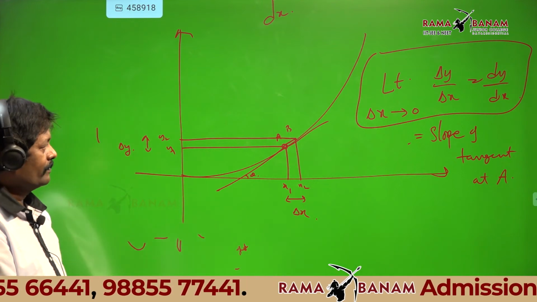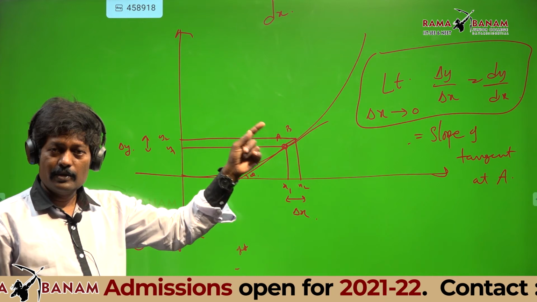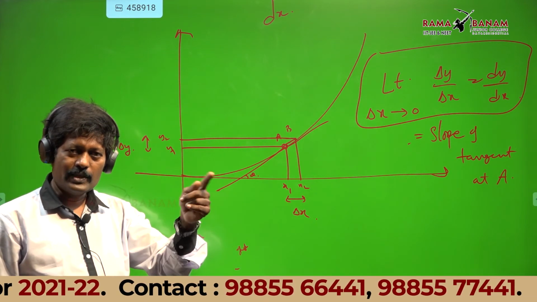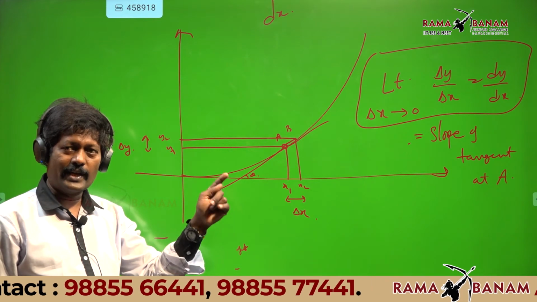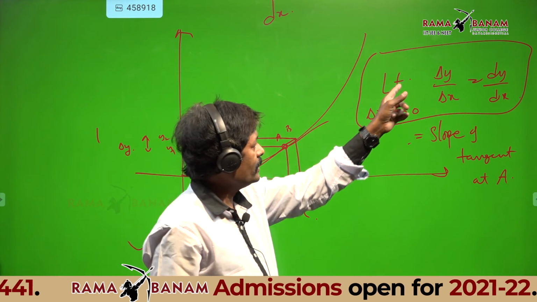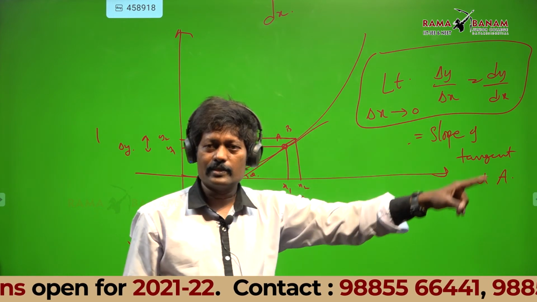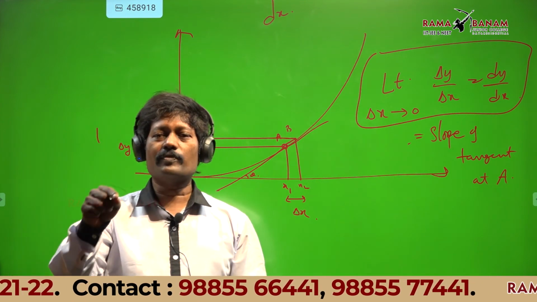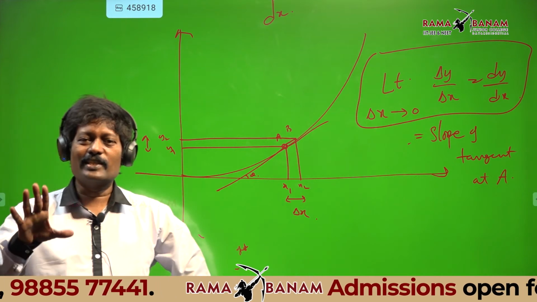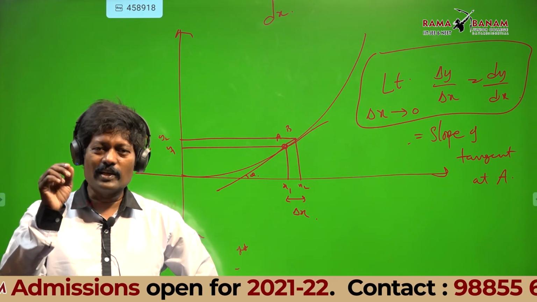Now I am repeating. As B comes closer to A, the slope of the straight line AB is almost equal to the slope of the tangent at A. Then limit delta x tends to 0, delta y by delta x equals dy by dx. dy by dx is called the slope of the tangent at A. So if they ask you what dy by dx is, it is the slope of the tangent for a curve.